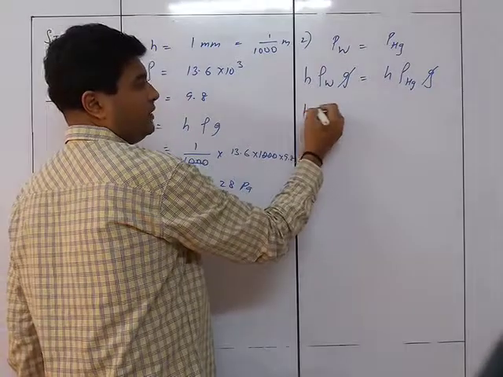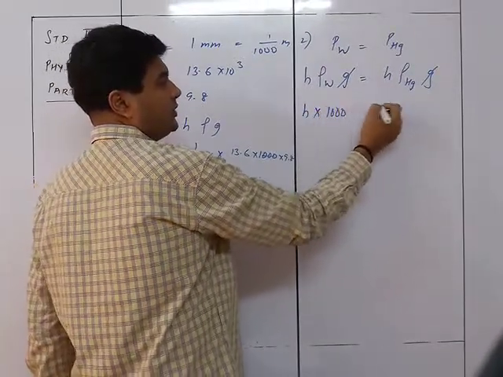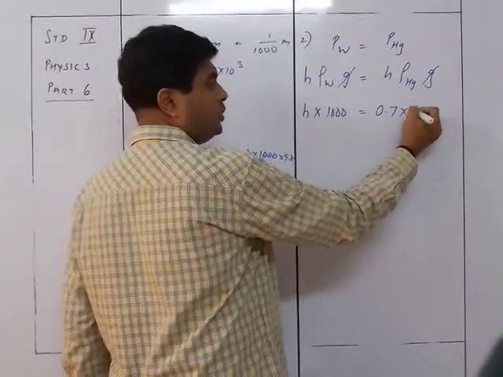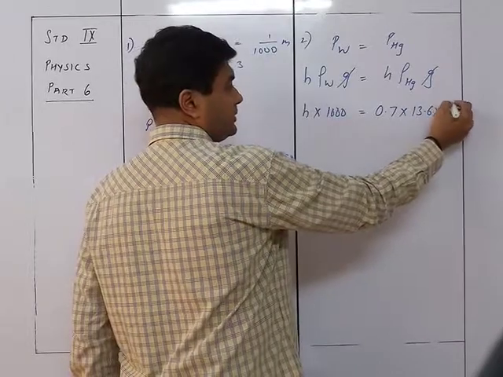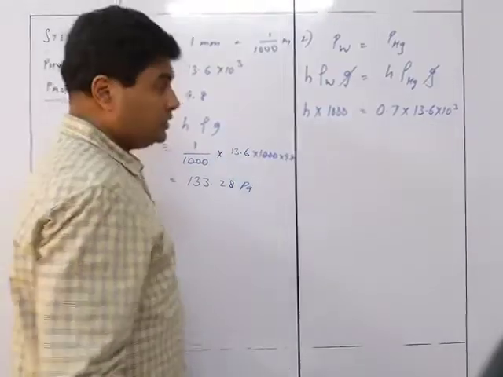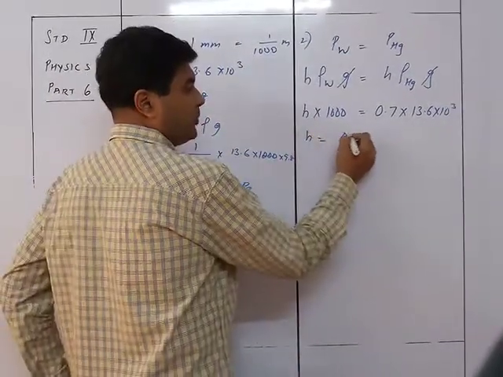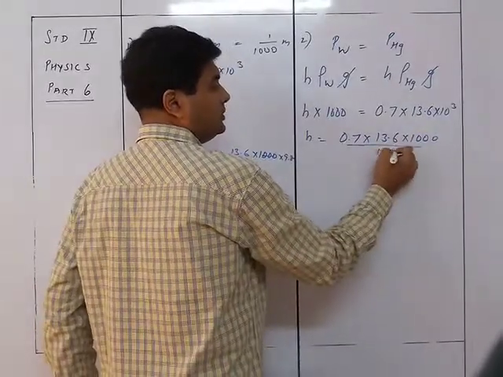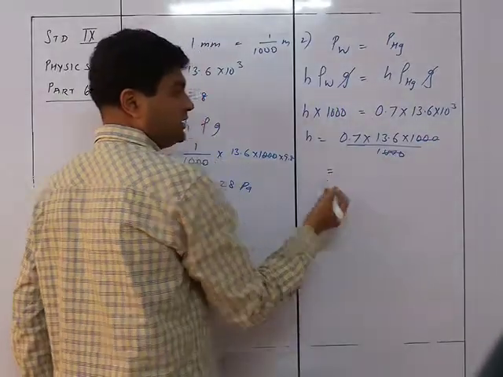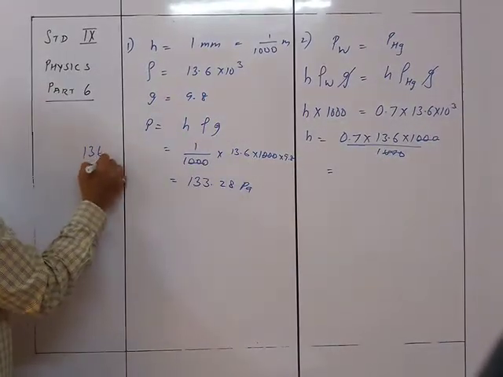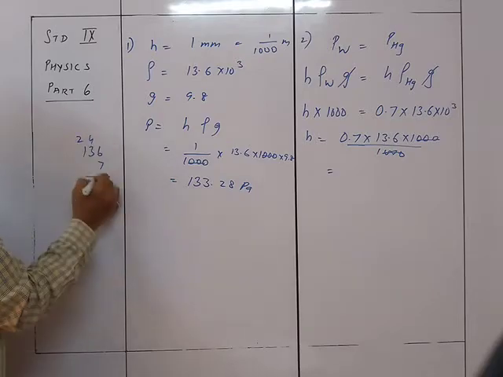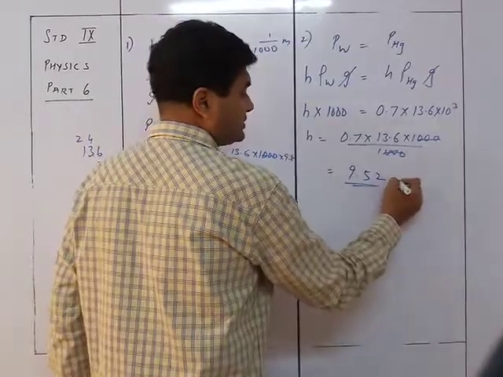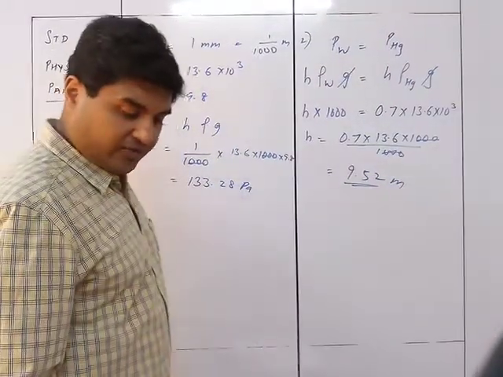You want the height, where rho of water is 1000, so h is equal to 0.7 meters into 13.6 into 10 raised to 3 upon 1000. So that gives me 13.6 into 0.7, which is 9.52 meters. That's the answer for the second sum.